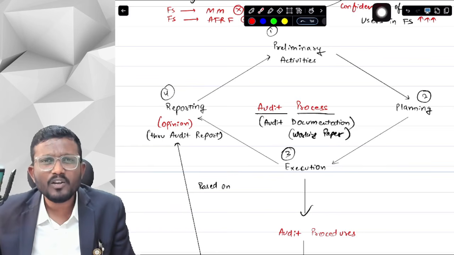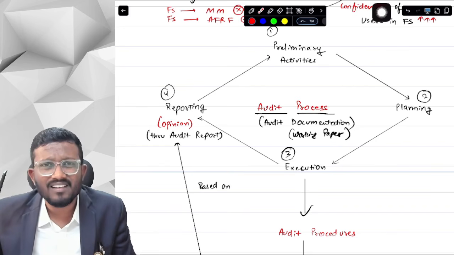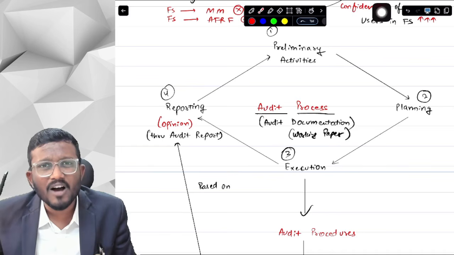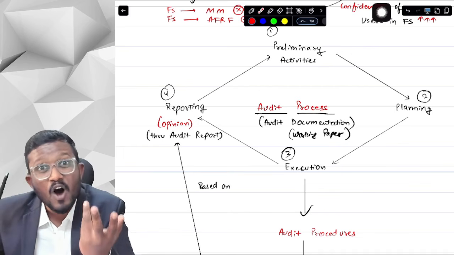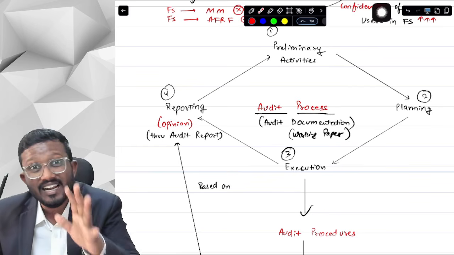Now, do you think you would be able to remember anything after 1 to 2 years of the audit? Like what was done, how did you do it, where are the evidences that you took? How will you defend yourself that you have done the audit very correctly?